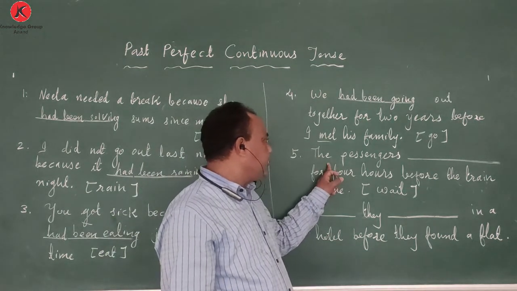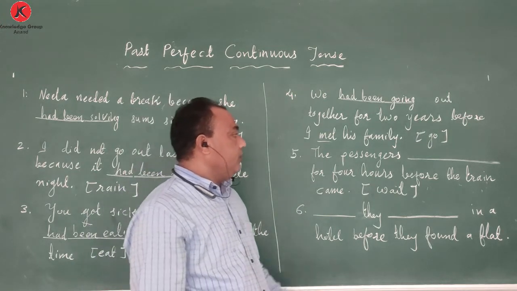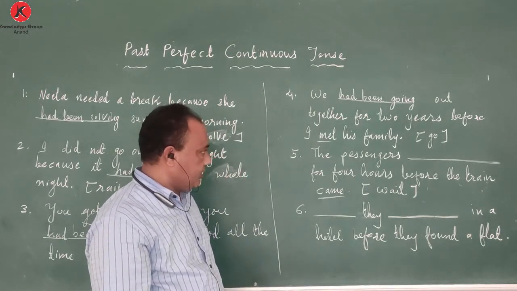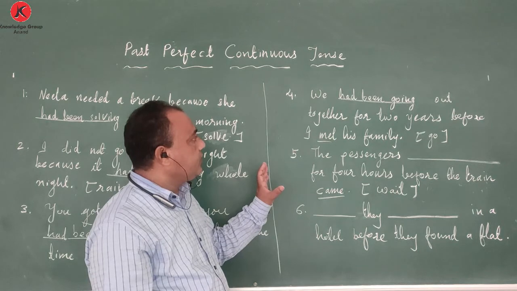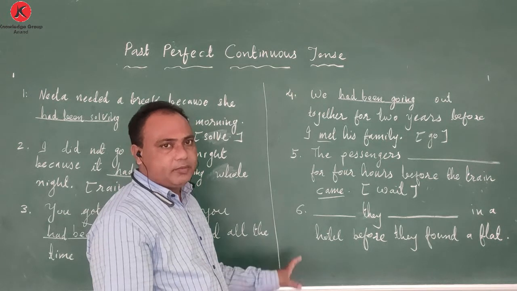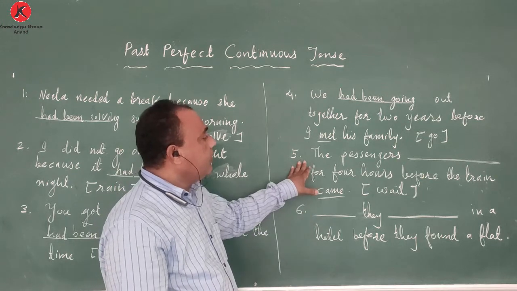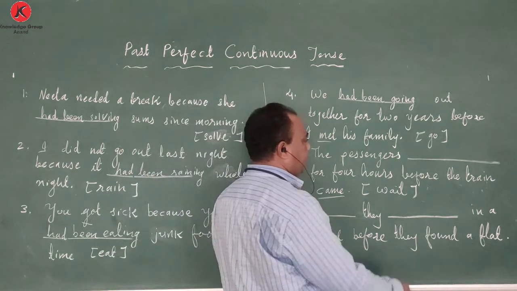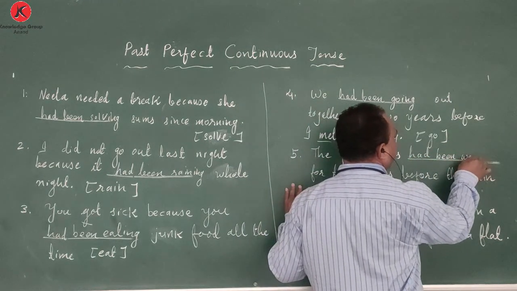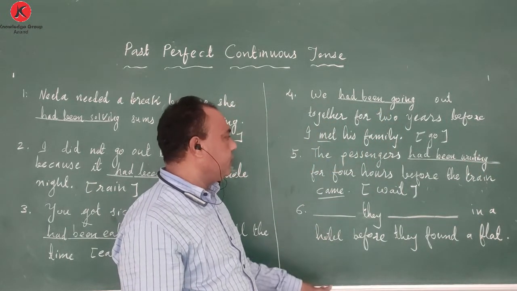Next is: the passenger dash for 4 hours before the train came. Here, the word came already indicates simple past tense. Generally, past perfect continuous and past perfect are used in combination with past tense because they are long sentences. We have to assimilate the situation. That is why the passenger verb is given: wait, had been waiting. The passenger had been waiting for 4 hours before the train